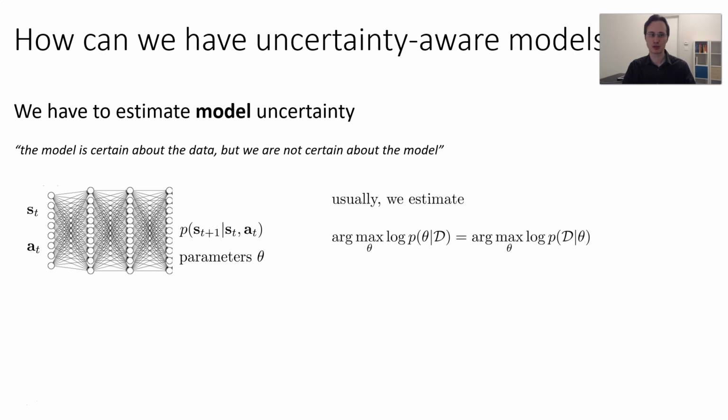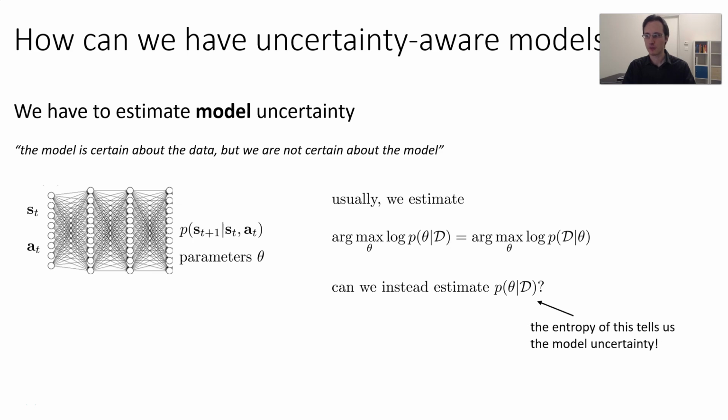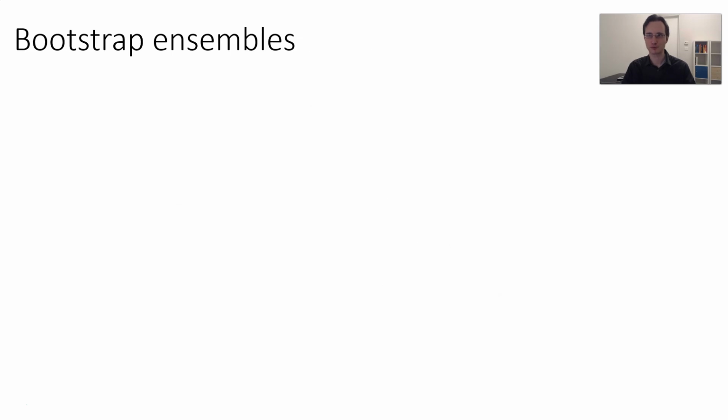Usually we estimate the maximum a posteriori parameters given our data, but here, if we want model uncertainty, we need to estimate the uncertainty over the parameters of the model given the data set. And the entropy of that posterior will tell us how certain we are about the model. And then we'll predict by integrating out those parameters.